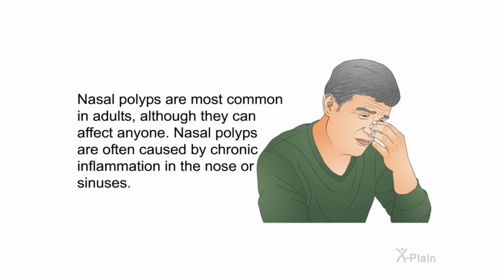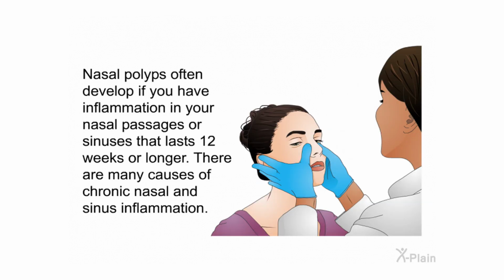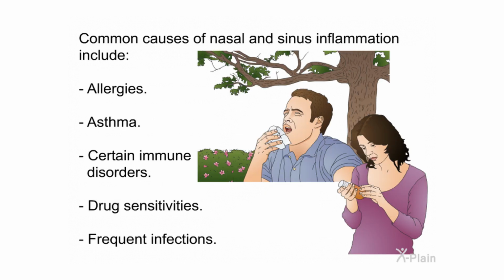Nasal polyps are most common in adults, although they can affect anyone. Nasal polyps are often caused by chronic inflammation in the nose or sinuses. Nasal polyps often develop if you have inflammation in your nasal passages or sinuses that lasts 12 weeks or longer. There are many causes of chronic nasal and sinus inflammation. Common causes of nasal and sinus inflammation include allergies, asthma, certain immune disorders, drug sensitivities, frequent infections.